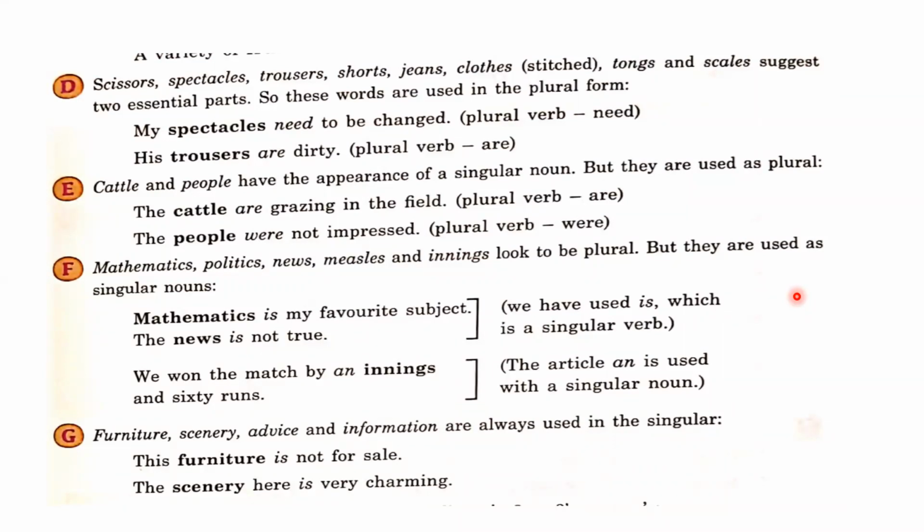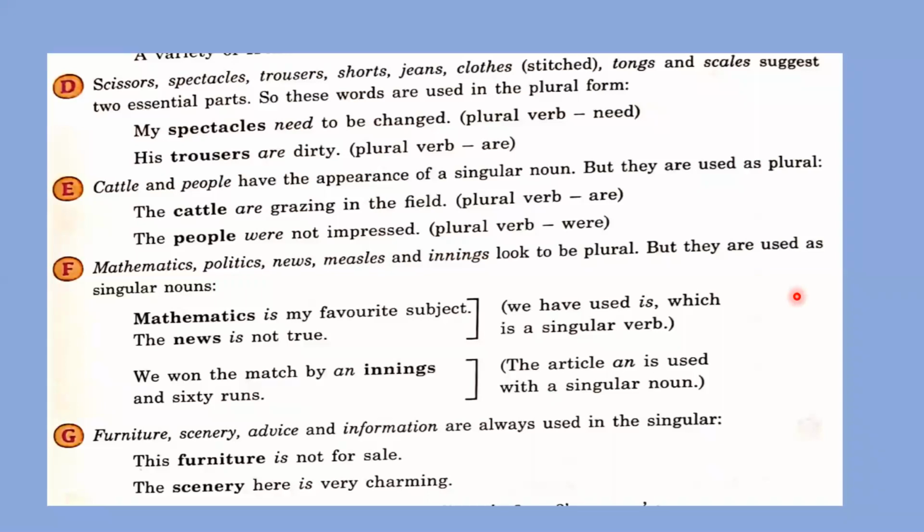You can see, my spectacles, यानी कि चश्मे जो होते हैं, my spectacles need to be changed. That's plural, need, that's why we have used it. His trousers are dirty. The plural verb are we have used here. So some words are made of two essential parts, that's why we need to use them in plural forms.